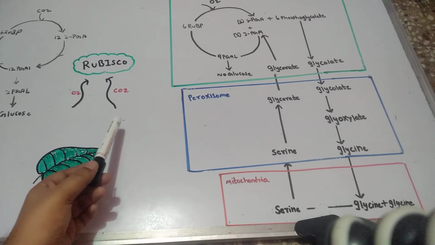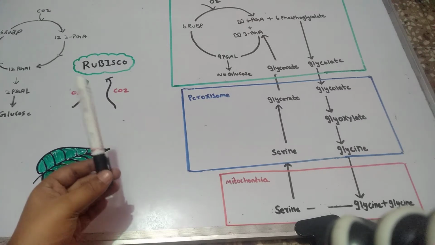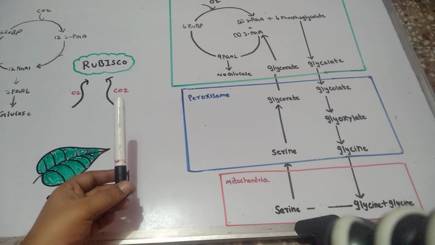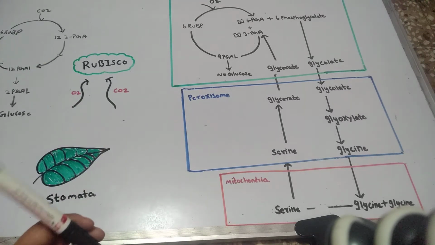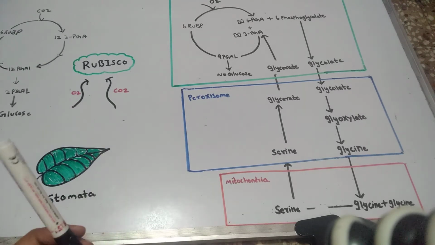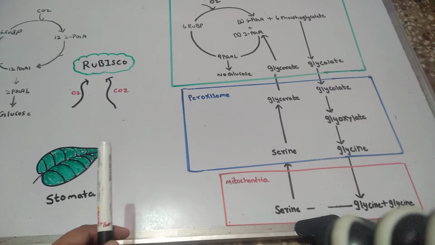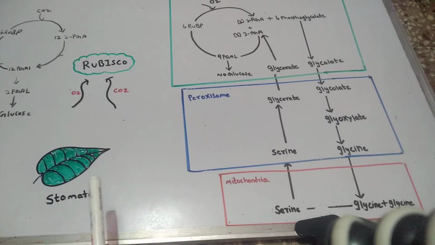Okay, so let's see when this oxygen binding situation occurs. Photorespiration usually occurs at high temperature and high light intensity. Why? Because during high light intensity, the temperature is more, due to which, to prevent transpiration or water loss, stomata are closed.